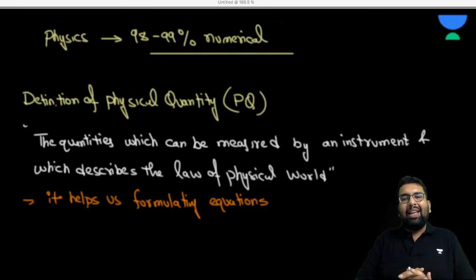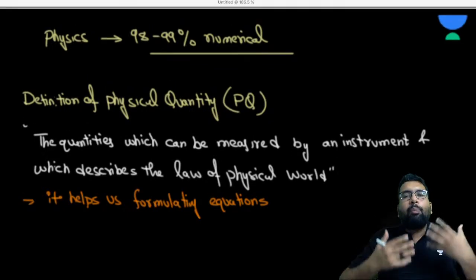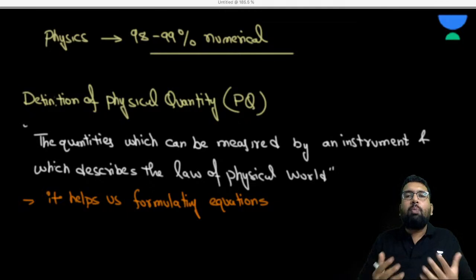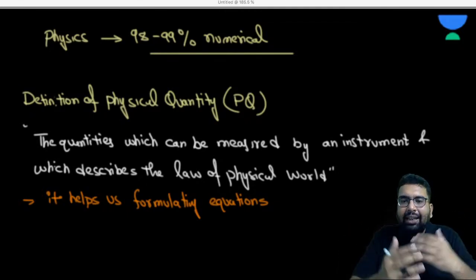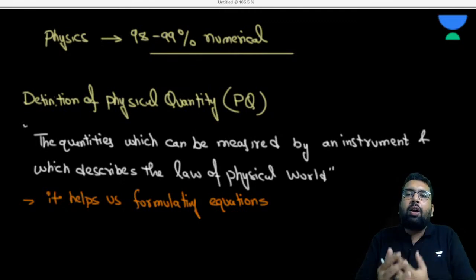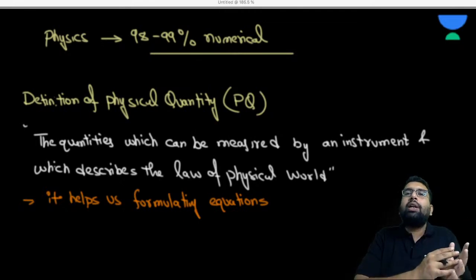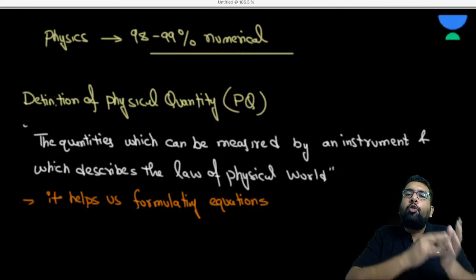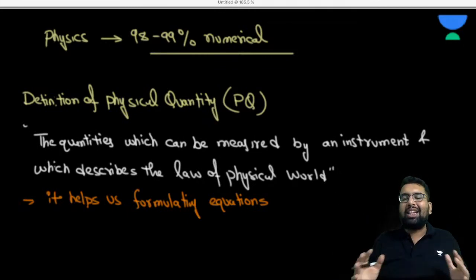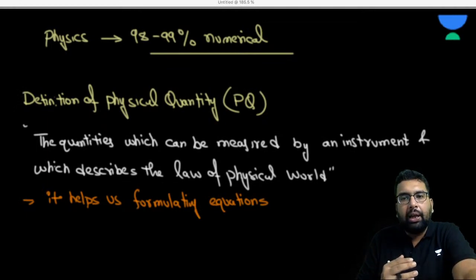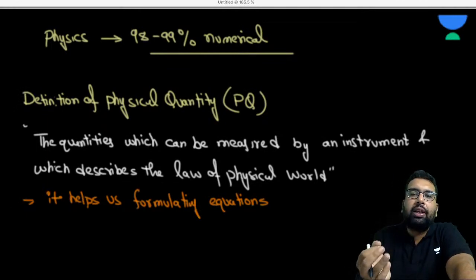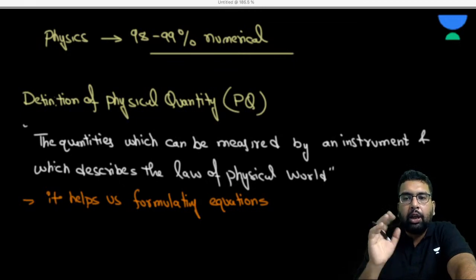Then in the whole journey of physics, we will be forming equations, formulas, and relations between these physical quantities, and later on we'll see that if one physical quantity changes, how it affects one or more of the other physical quantities. This is basically how the world of physics proceeds.